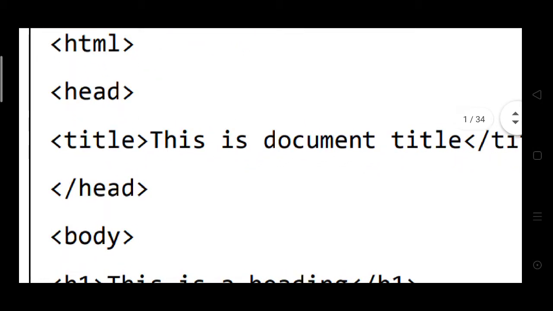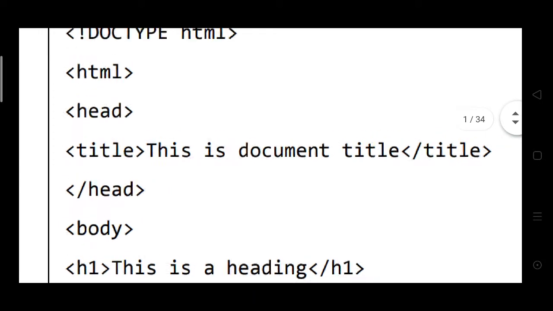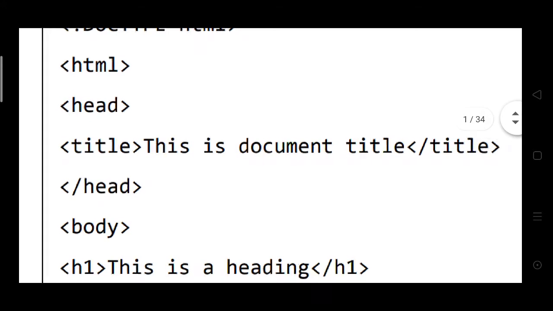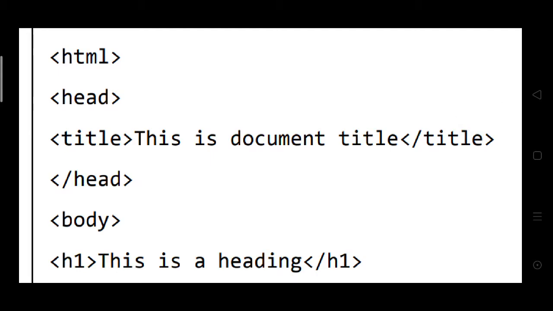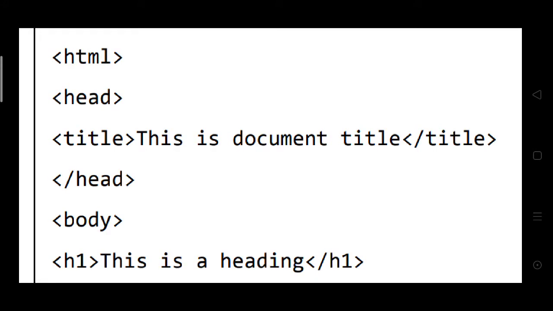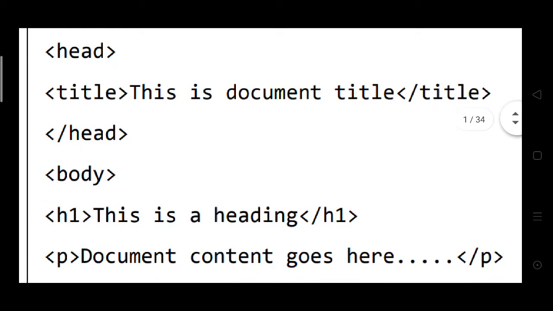Closed means the backslash head is the closing tag and head is the opening tag. Then title is the document title. Then backslash title is closed. Then the head section is closed.